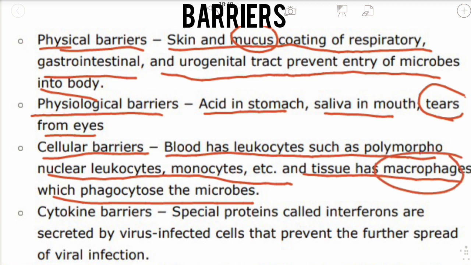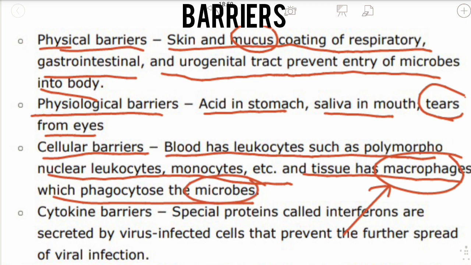Macrophages are a type of white blood cell that will surround and kill the microorganisms, remove the dead cells, and also help in the action of the other immune systems. This will kill the microbes.